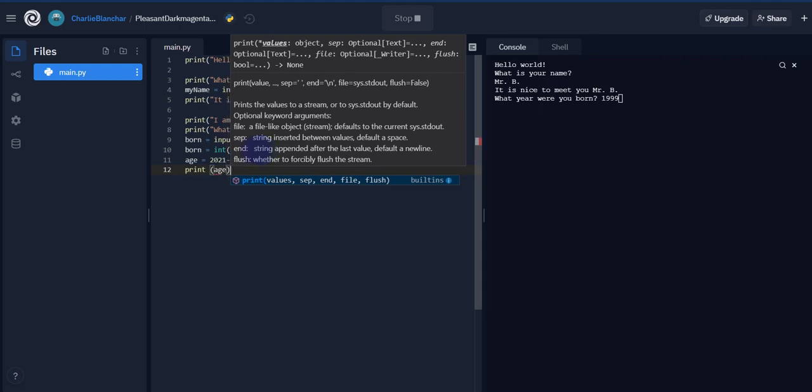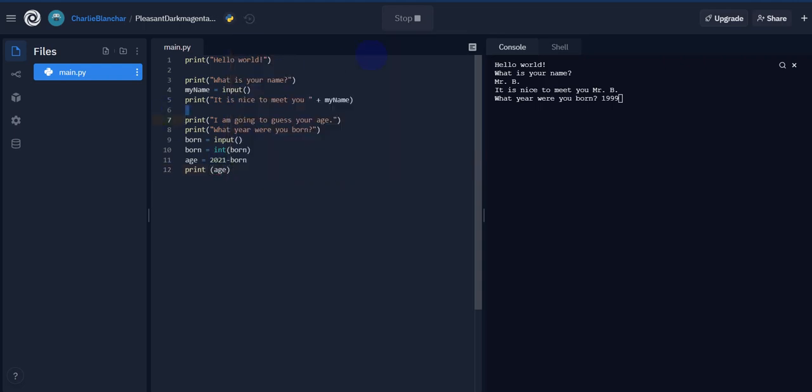age. So if I go through and do this, if I stop my code and restart it, okay, what is my name? Mr. B. Okay, what year were you born? I'm going to say 1999 just for kicks. And you'll see that if I was born 1999, I would be 22 years old.